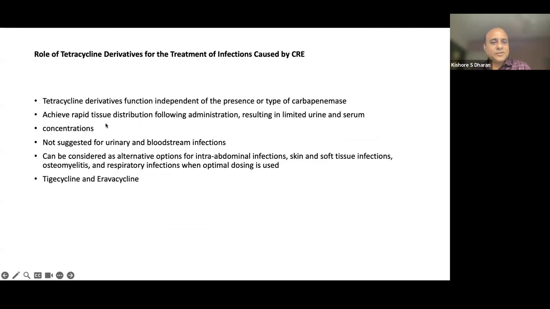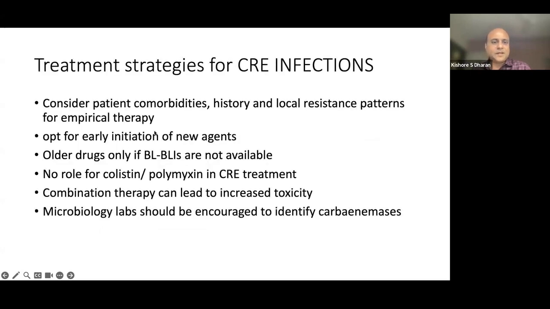So tetracycline derivatives function independent of the type of carbapenemases, and achieve rapid tissue distribution following administration, resulting in limited urine and serum concentrations. It is not suggested for urinary and bloodstream infections and can be considered for intra-abdominal infections, osteomyelitis, skin and soft tissue infections, and respiratory infections, with tigecycline, eravacycline, and other molecules.